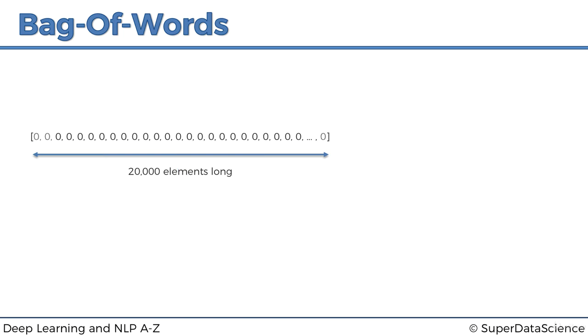And the other thing is, here you can see I've grayed out the first two and the last one. The first two are going to be reserved for SOS and EOS. SOS stands for start of sentence. EOS stands for end of sentence. And the last one will be reserved for special words.